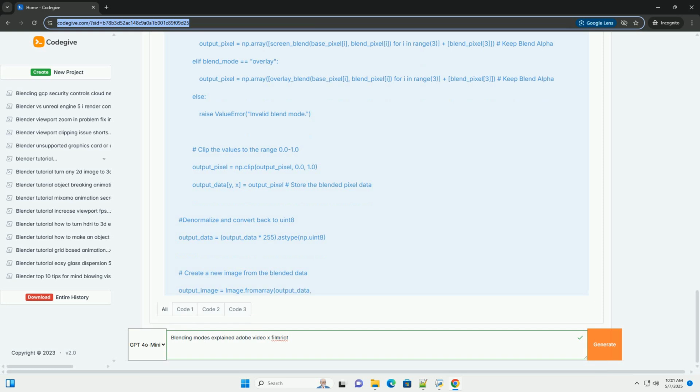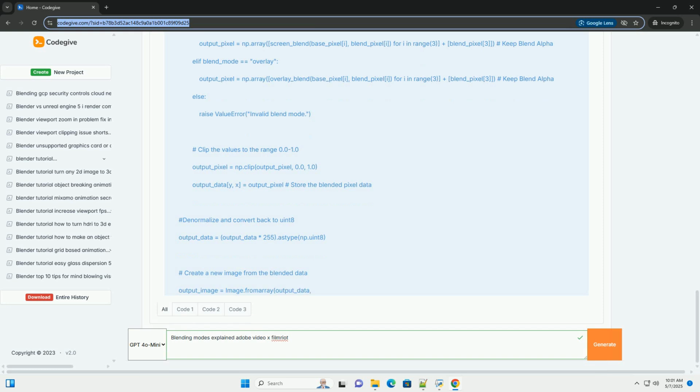7. Code examples, implementing blending modes with Python and Pillow, PIL. Let's explore how to implement some basic blending modes using Python and the Pillow, PIL, image processing library. This will give you a deeper understanding of the underlying math.